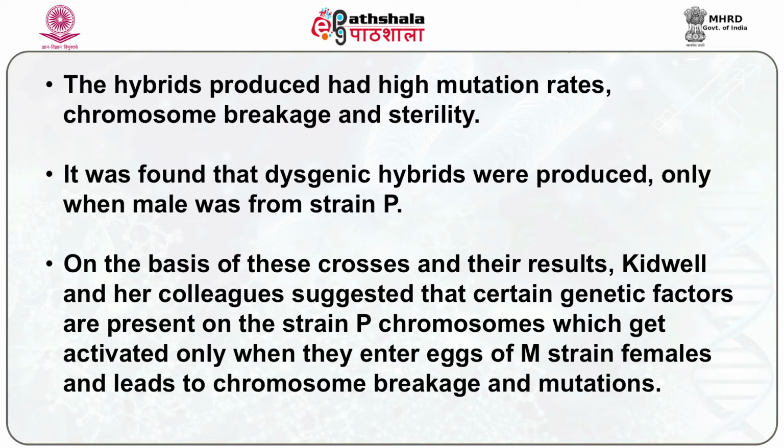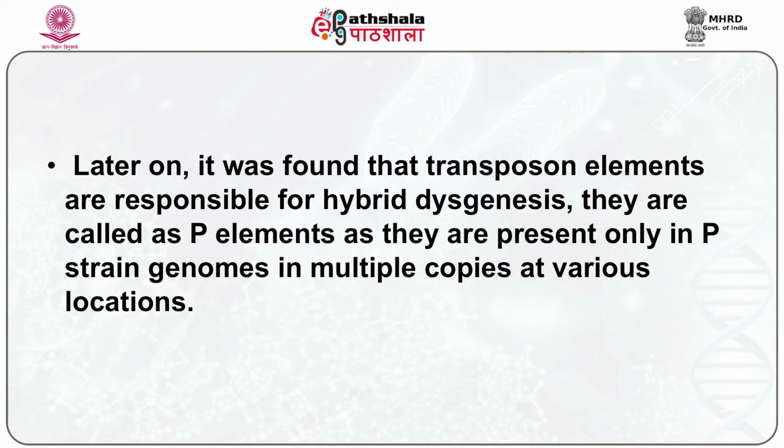It was found that dysgenic hybrids were produced only when the male was from strain P. On the basis of these crosses and their results, Kidwell and her colleagues suggested that certain genetic factors are present on the strain P chromosome, which get activated only when they enter eggs of M strain females and lead to chromosome breakage and mutations. Later on, it was found that transposon elements are responsible for hybrid dysgenesis.